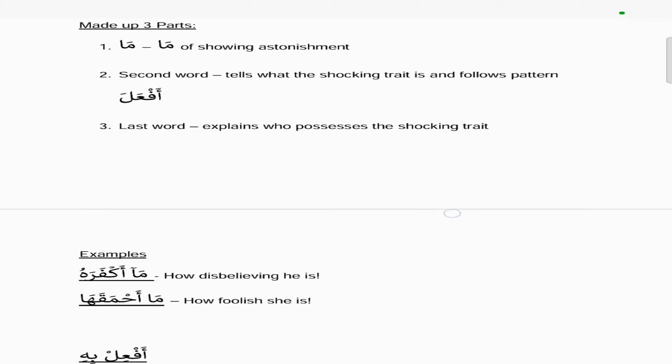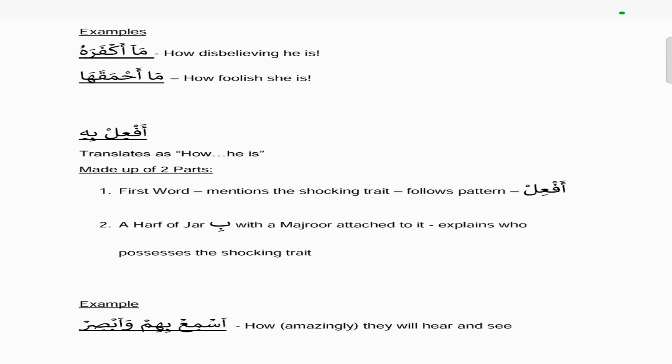So examples here would be ma akfarahu, which means how disbelieving he is. So the ma and akfara, if you look at the three root letters, kafara, it refers to disbelief. Kafara yakfuru, to disbelieve. So ma akfarahu, how disbelieving he is. So the hu is the attached pronoun, which comes from the independent pronoun huwa. And then the next one is ma akmakaha. So this means how foolish he is.